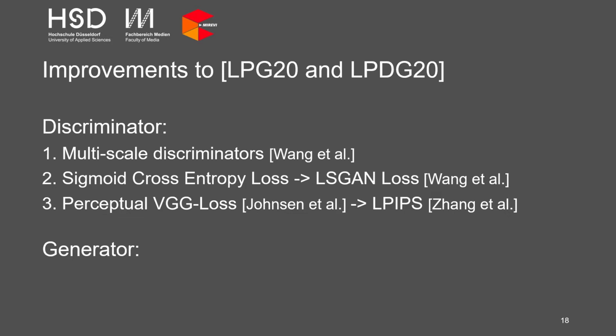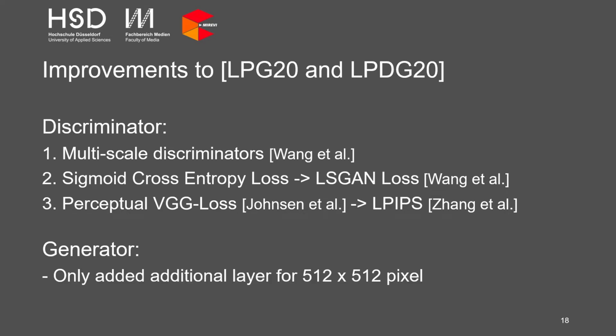The generator stays mainly the same compared to our basis, the Pix2Pix framework by Isola et al. We only added corresponding layers to generate images with higher resolution, and we did not implement a global generator network combined with a local enhancer network as suggested in the Pix2PixHD framework by Wang et al.